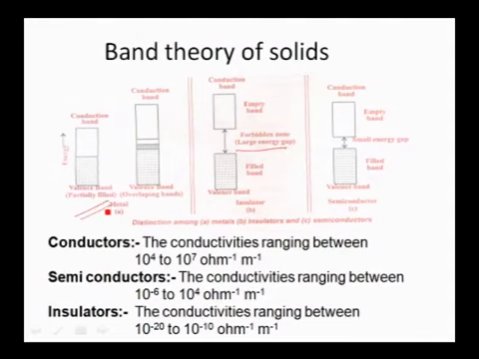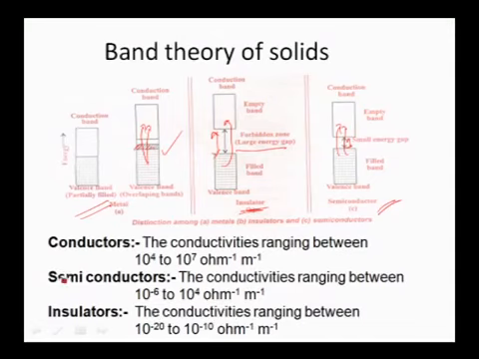Come to this first case here. In this diagram, both the valence band and conduction band overlap with each other. This is the overlapping region. As a result, the electrons can move easily from the valence band to the conduction band, so these can act as good conductors of electricity. Now come to semiconductors. There is a small energy gap between the valence band and conduction band, so electrons here also can move from the valence band to the conduction band and conduct electricity. But in the case of insulators, there is a large gap between the valence band and conduction band, so the electrons cannot move easily. As a result, the electrical conductivity is very low.